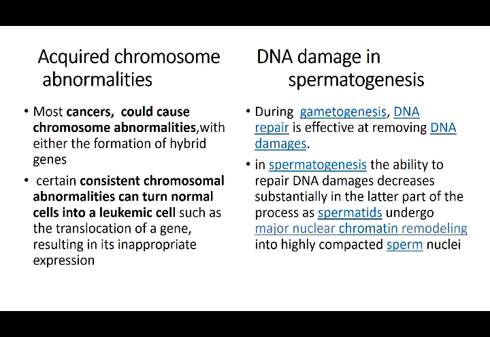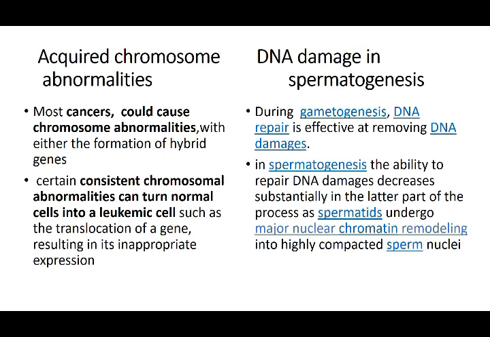So it is either way: the chromosome can change into a cancerous cell, or a cancerous cell can convert into an abnormal chromosome, such as the translocation of a gene, or inappropriate expression. So it is both ways.